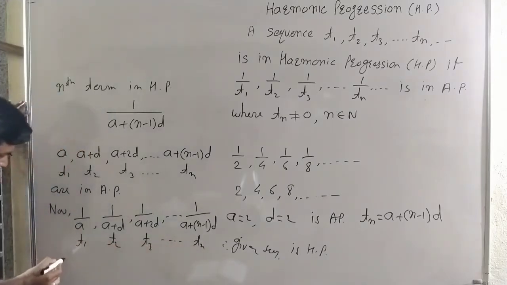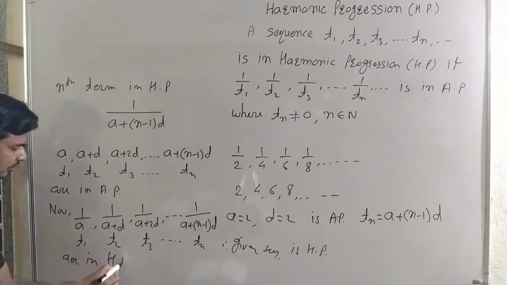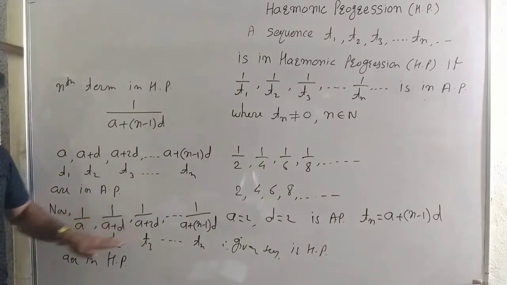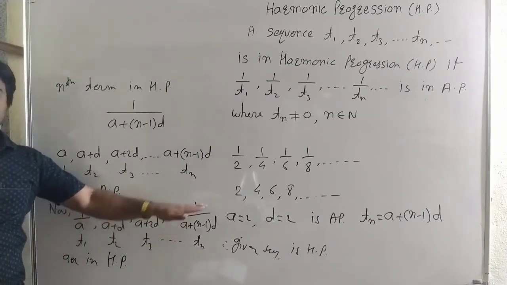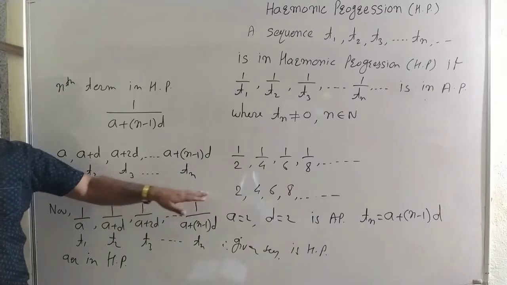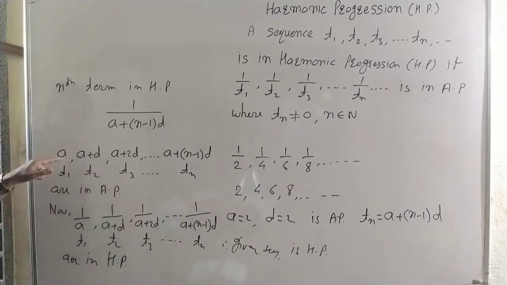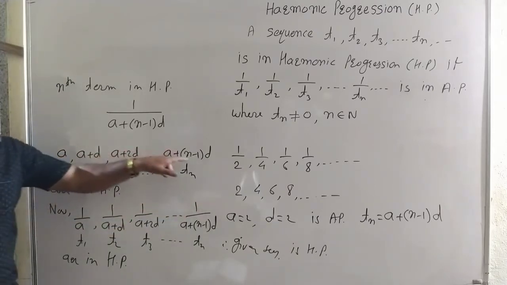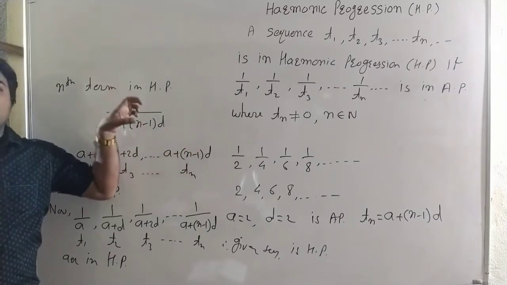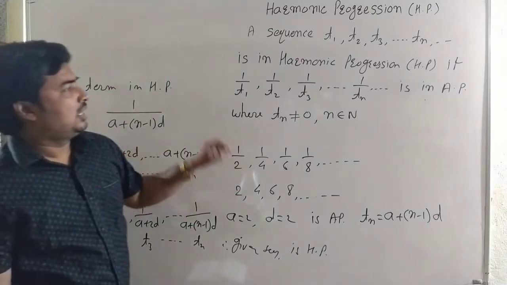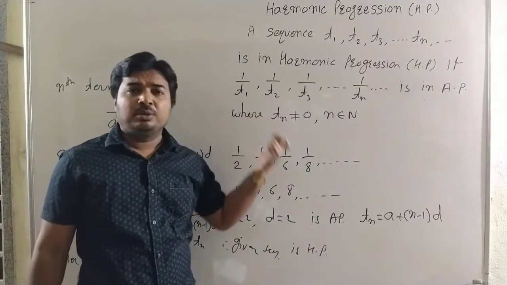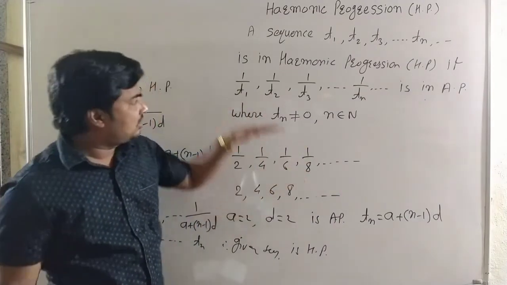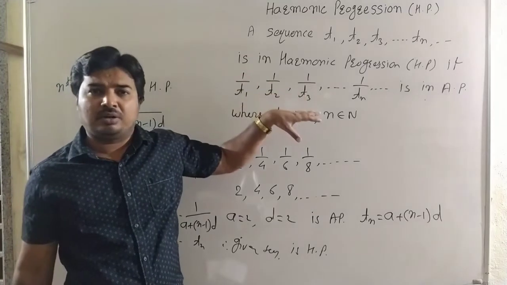These terms are in harmonic progression. It is the nth term of harmonic progression, and the first, second, third and nth terms of the arithmetic progression. That means if we learn the arithmetic progression carefully, then harmonic progression is very simple.